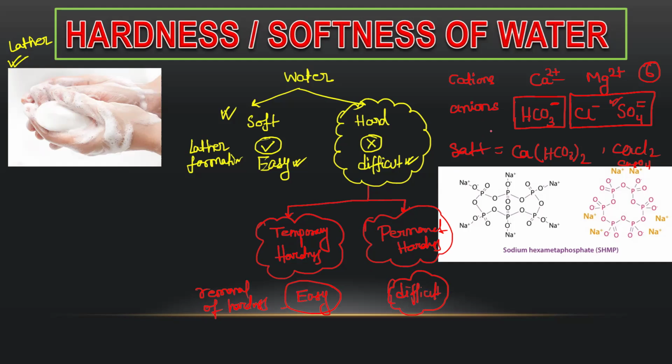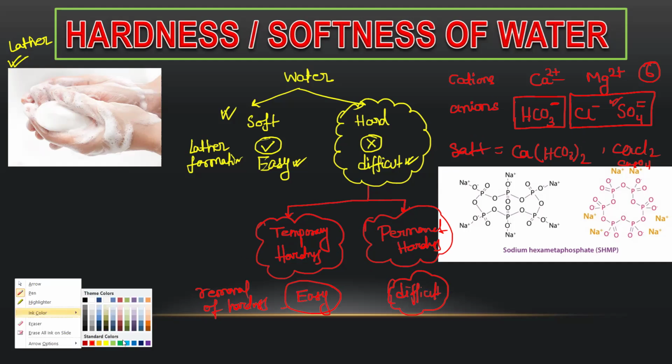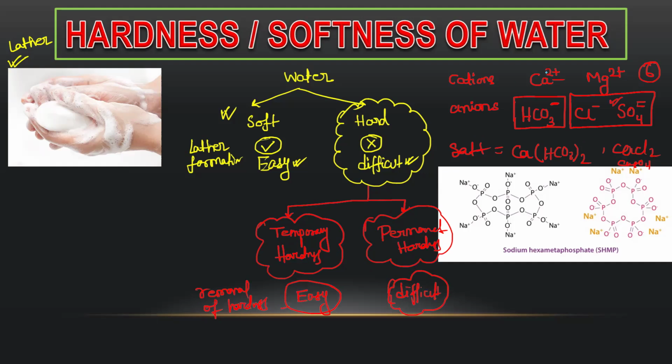Now, which salts among them, if present, will I call temporary hardness? Now the answer is, if with any cation, any of these two, bicarbonate is present, then those will form temporary hardness. So those salts which have bicarbonate will basically generate temporary hardness in water.